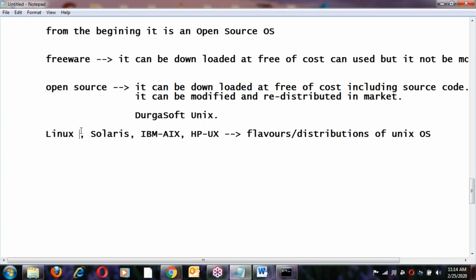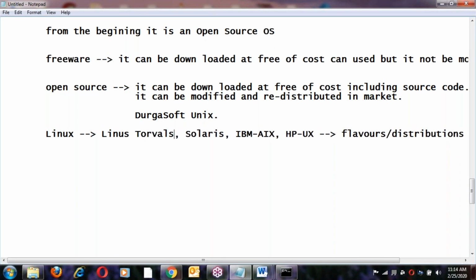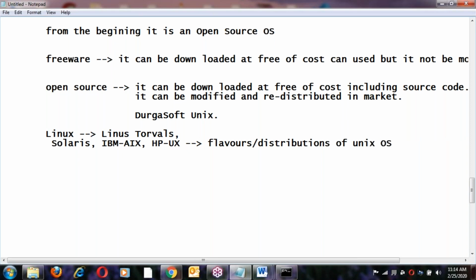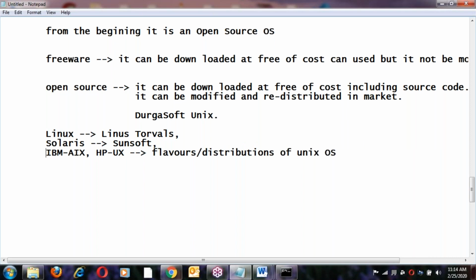See, Linux is by Linus Torvalds. Next, Solaris is from Sunsoft. Sunsoft took the Unix base, modified it and released it as Solaris. Sunsoft is now Oracle Corporation; Sunsoft was taken over by Oracle Corporation, so Solaris is with Oracle.